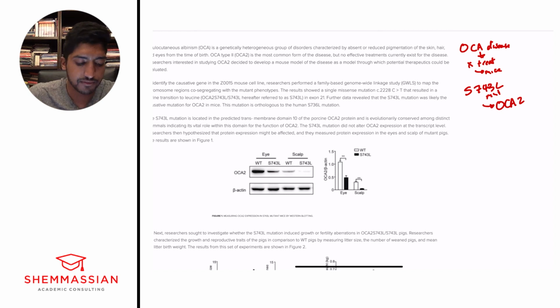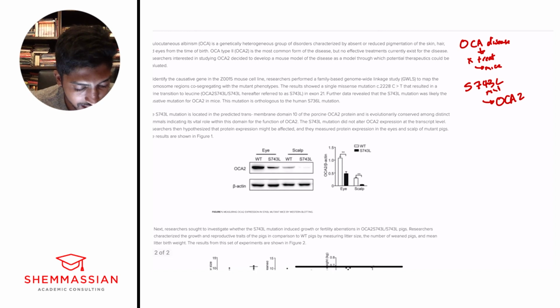The S743L mutation is located in the predicted transmembrane domain 10 of the porcine OCA2 protein and is evolutionarily conserved among distinct mammals, indicating its vital role within this domain for the function of OCA2.